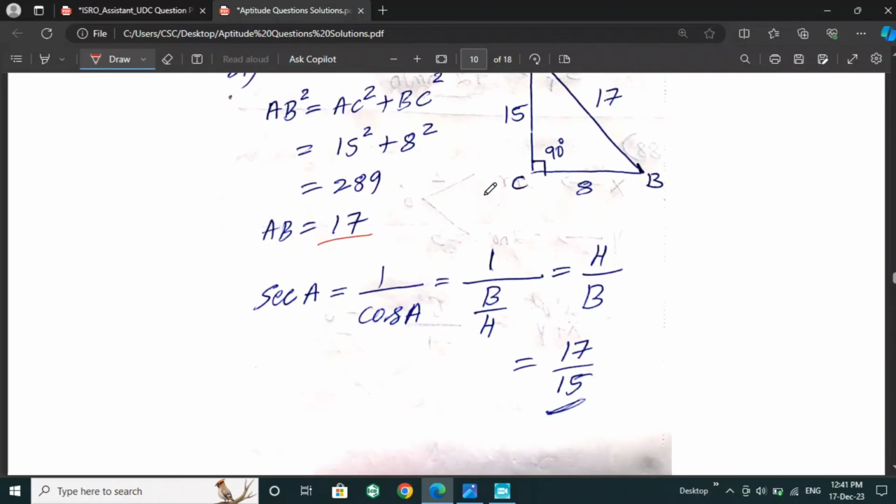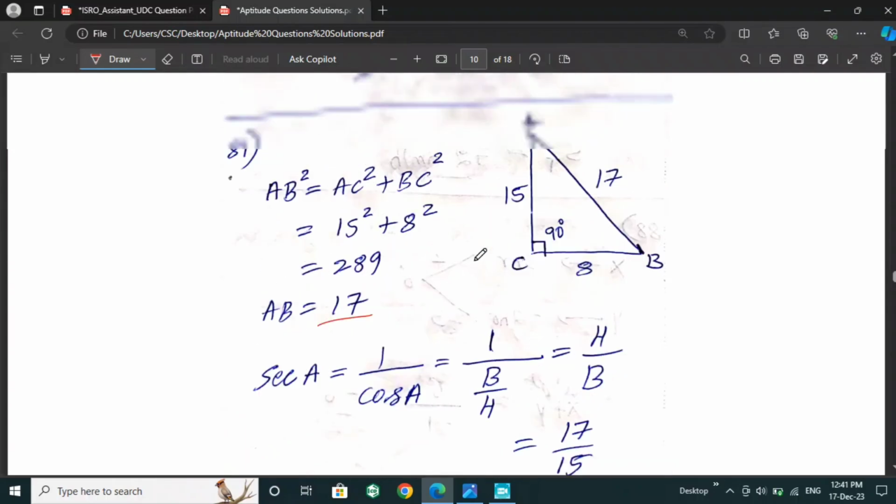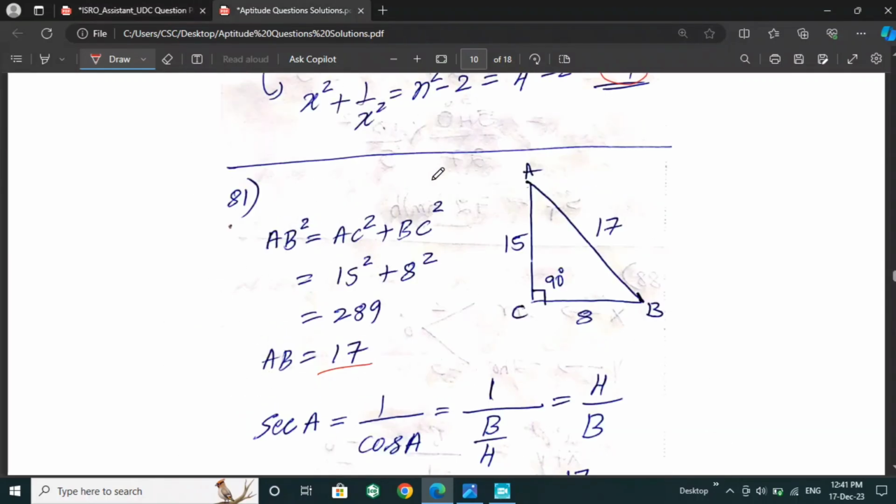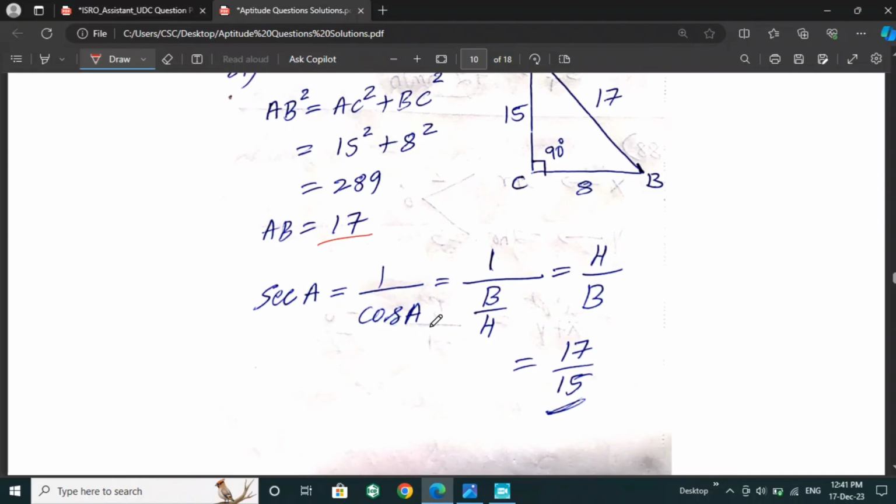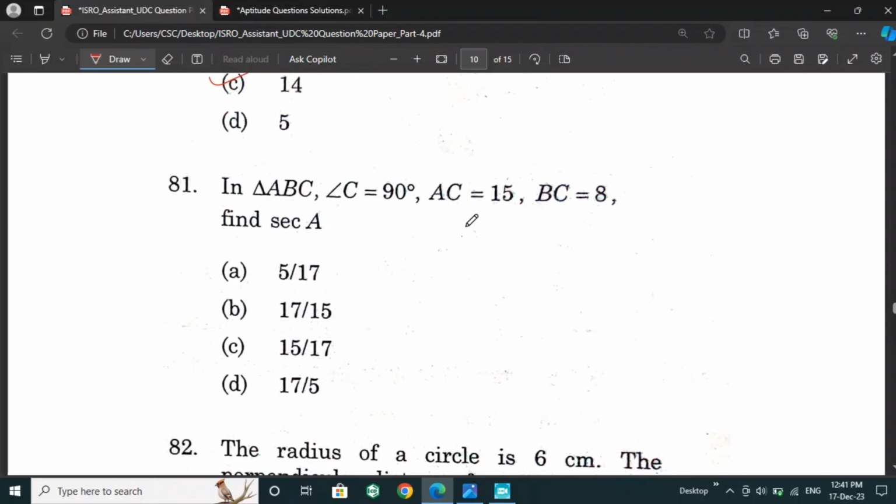So they asked for secant A. For this, the inverse of cos A is the answer. Then the inverse of cos A is hypotenuse by base, so we will get 17 by 15 as the answer, which is mentioned in option B, 17 by 15 as the answer.